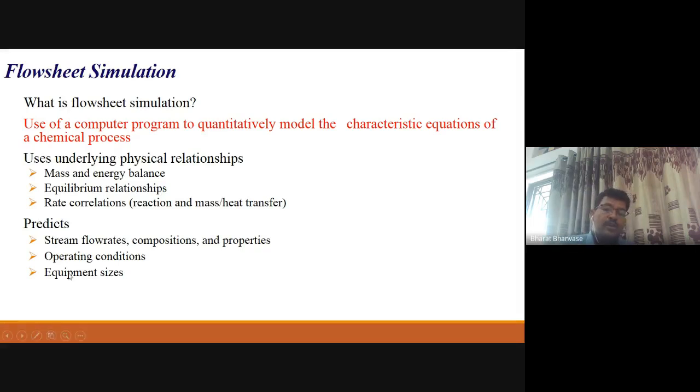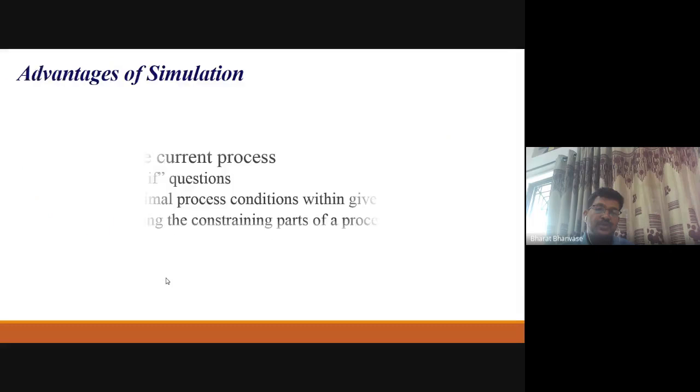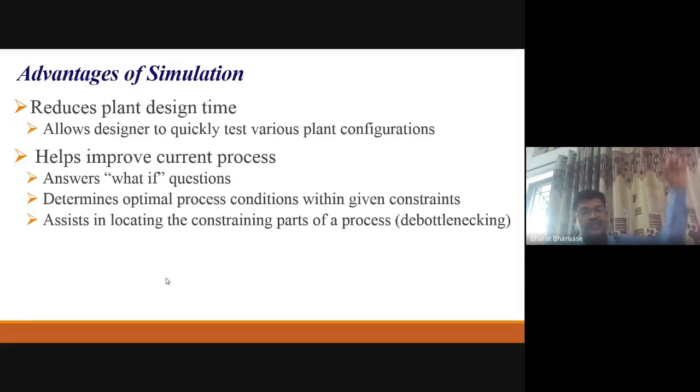No doubt, stream flow rates, compositions, and properties can be predicted with your process flow sheet simulation. Then operating conditions you can decide to have a better quality of product. You can do the sizing of equipment, right? So these are some advantages of process flow sheet simulation. If you see this, how will this simulation help?